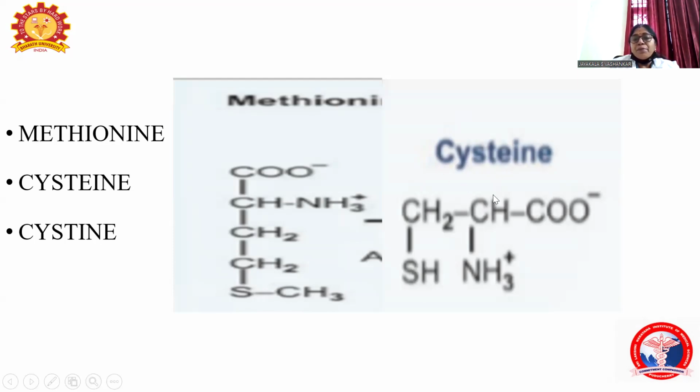Cystine is formed from two molecules of cysteine on oxidation. So the sulfhydryl group will release the H plus ions. In cystine, the disulfide S-S bond will be present. So this is the special feature of the sulfur containing amino acids. Methionine has a special methyl group attached to the sulfur atom, whereas cysteine has the sulfhydryl group and cystine will have the disulfide bond.